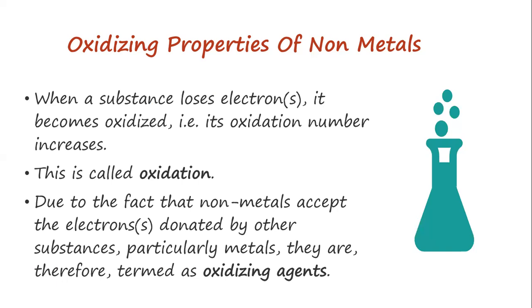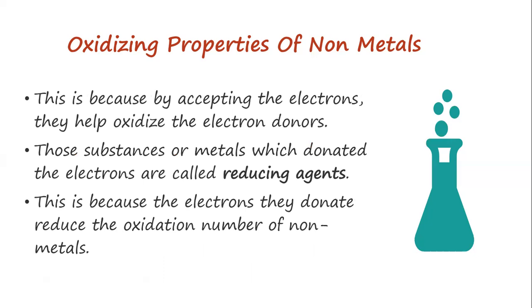Now, due to the fact that the nonmetals accept the electrons donated by the other substances, particularly metals, they are therefore termed the oxidizing agents. So nonmetals are the oxidizing agents because they are the ones that accept the electrons that are donated by the other substances, particularly the metals. This is because by accepting the electrons, they help oxidize the electron donors.